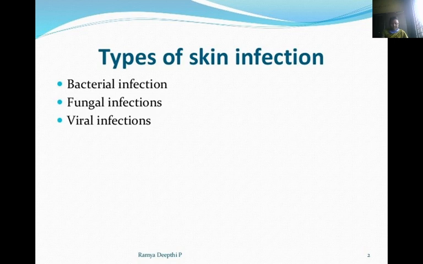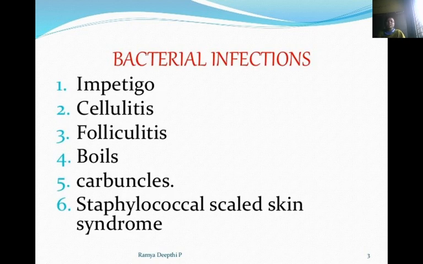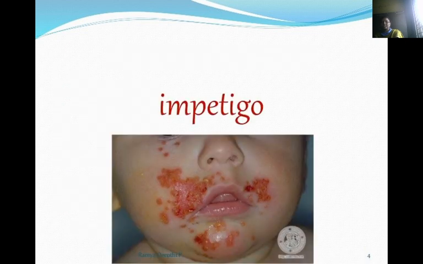Next disorders are disorders of skin, eye, ears. Okay. First, we will see disorders of skin in children. Types of skin infections are bacterial infections, fungal infections, and viral infections. Bacterial infections again: impetigo, cellulitis, folliculitis, boils, carbuncles, streptococcal scaled skin syndrome.